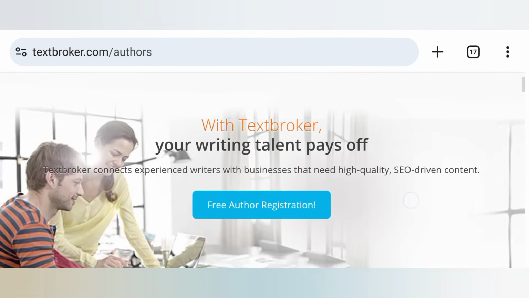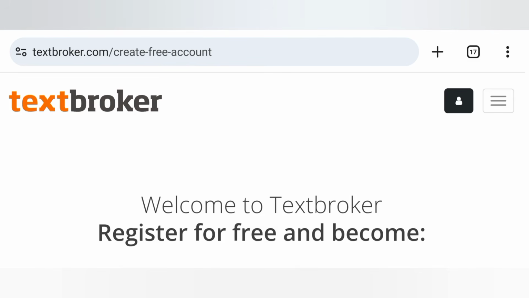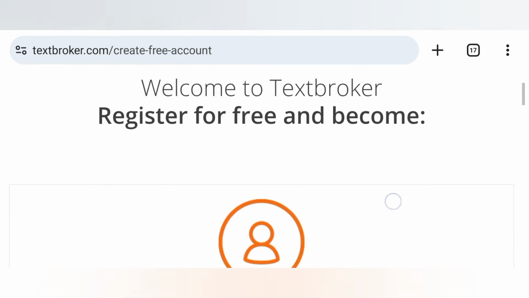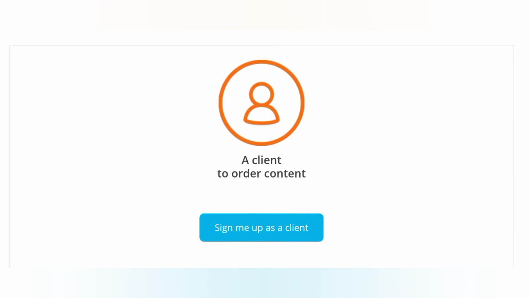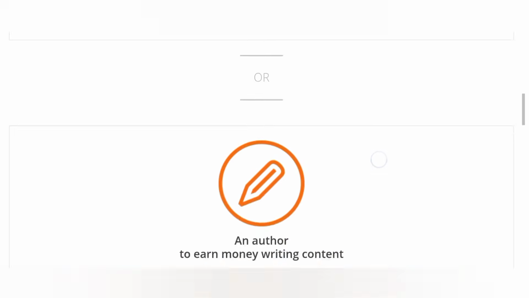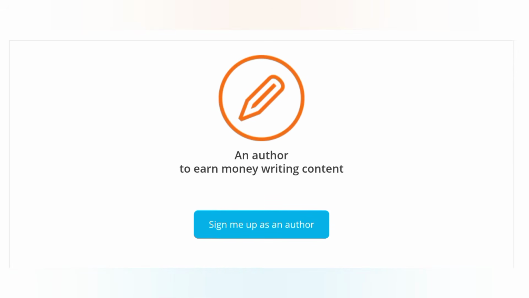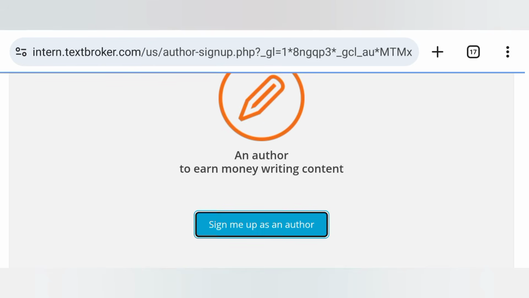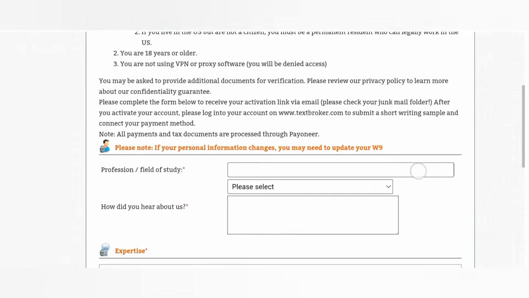You come down to this page and then you register. Now to register, it's simple. Just click on this that says free auto registration. When you click on it, it will take you down to the auto registration page where you would need to follow the guidelines here. A client to order content or an author to earn money. So you click on an author to earn money. So sign me up as an author, and then it will take you down to the next page where you would need to complete the auto registration.